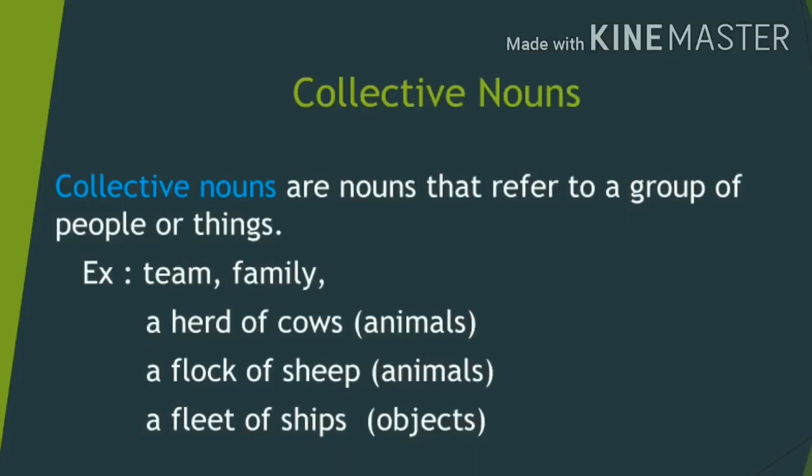If we see the collective nouns for animals, I have the example for you. A herd of cows and a flock of sheep. The word herd, H-E-R-D, and the word flock, F-L-O-C-K. It represents collective nouns. Shall we see the example for objects? Yes, the sentence is a fleet of ships. Here the word fleet mentions the collective of ships. The word fleet is a collective noun.